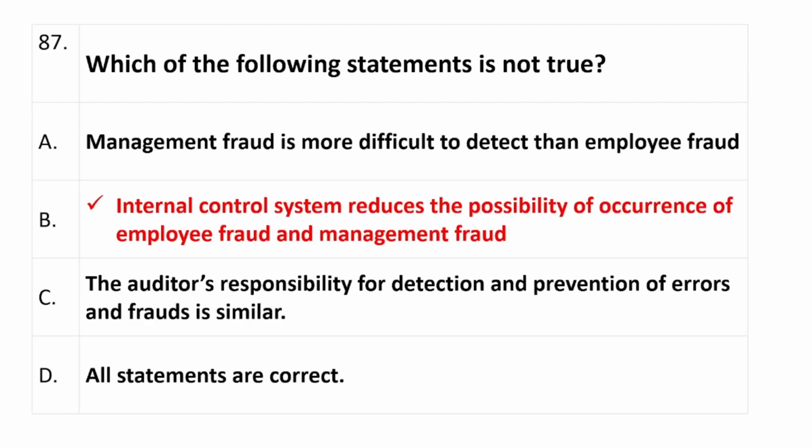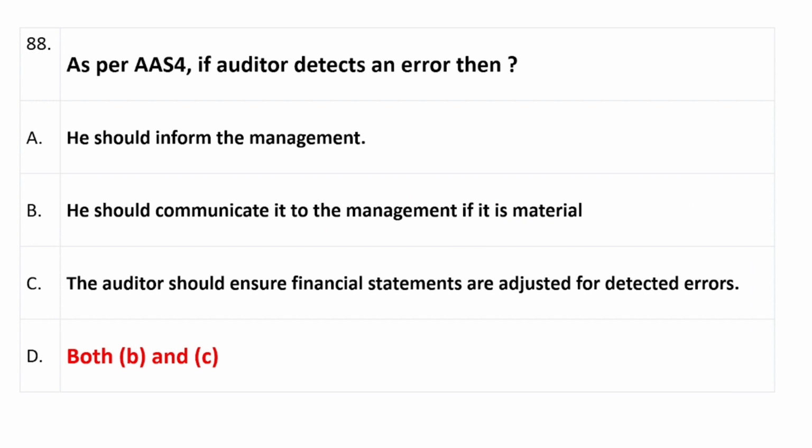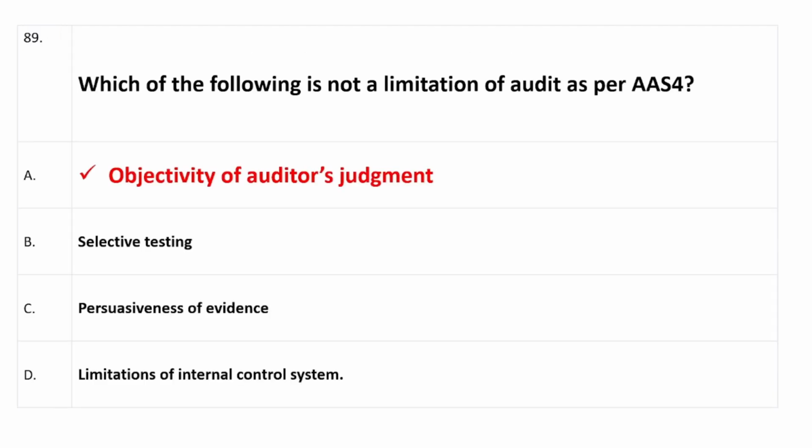Question number 87, which of the following statements is not true? Right answer is option B, internal control system reduces the possibility of occurrence of employee fraud and management fraud. Question number 88, as per AAS4, if auditor detects an error, then right answer is option D, both B and C. What is B? He should communicate it to the management if it is material, and C is the auditor should ensure financial statements are adjusted for detected errors. Question number 89, which of the following is not a limitation of audit as per AAS4? Right answer is option A, objectivity of auditor's judgment.